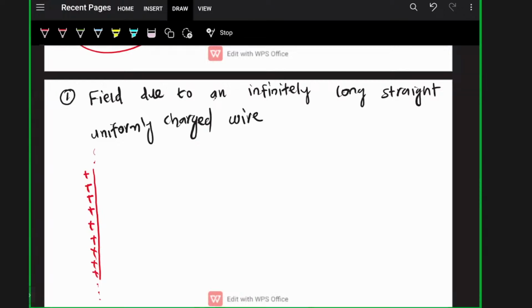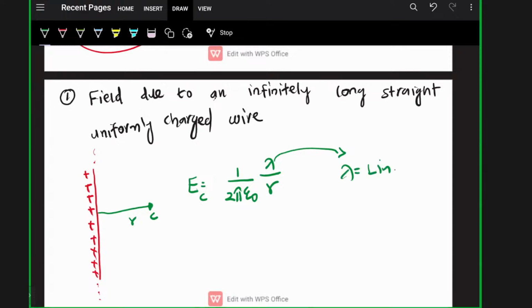The electric field due to this wire at a distance r from the wire, at this point C, will be 1 divided by 2 pi epsilon naught times lambda divided by r. Here lambda is the linear charge density. What is linear charge density?